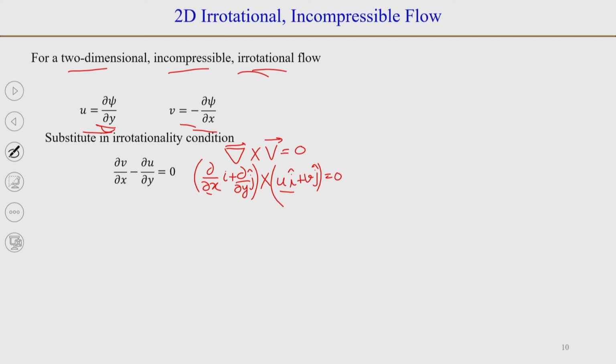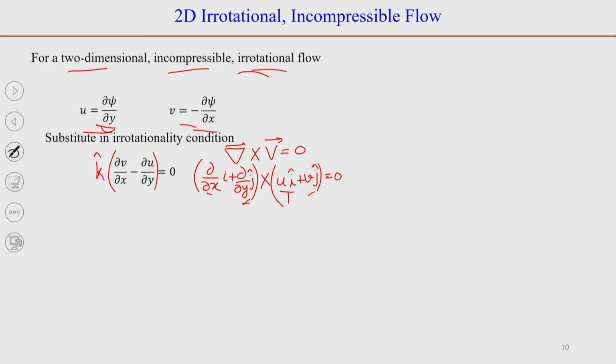So, for the first term you will get i cross j, which is k. The direction of this of course will be k, and you will get dou v by dou x, and then when you take the second term in the first bracket with the first term in the second bracket, you will get dou u by dou y j cross i. So, it will give minus k. So, you will get minus dou u by dou y, and again when you do a cross product of the second terms of both the brackets, you will get 0. So, this is your irrotationality condition.